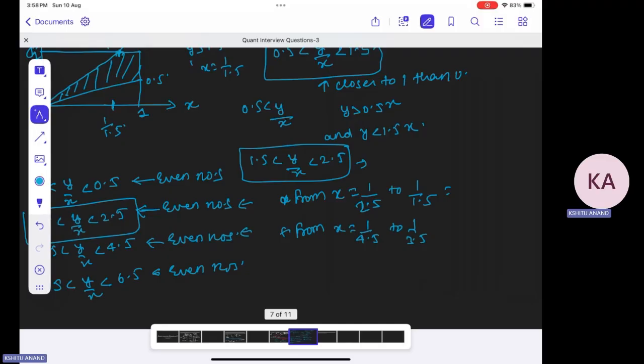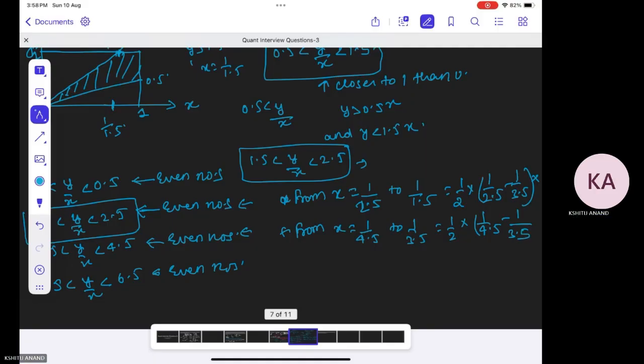Now tell me what is the area of this particular triangle? Since the height is obviously 1, the area of this triangle would be 1 by 2 into 1 by 2.5 minus 1 by 3.5, into 1. The area of the next triangle would be 1 by 2 into 1 by 4.5 minus 1 by 3.5, right?